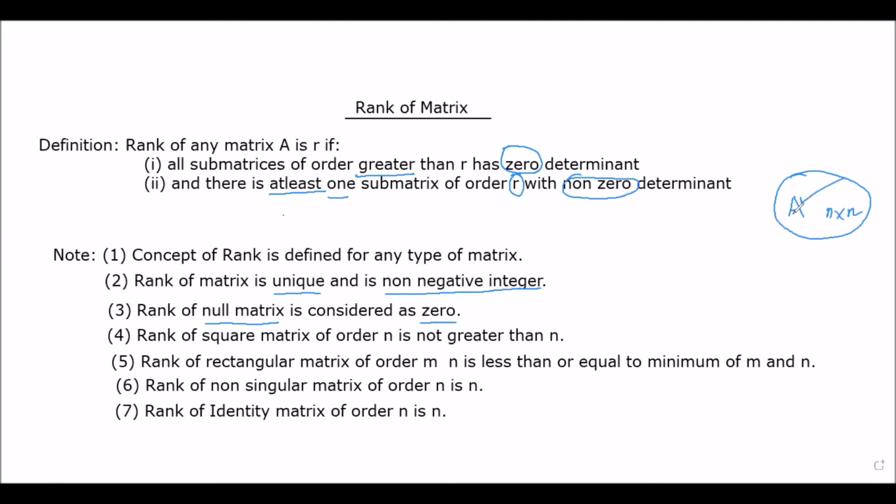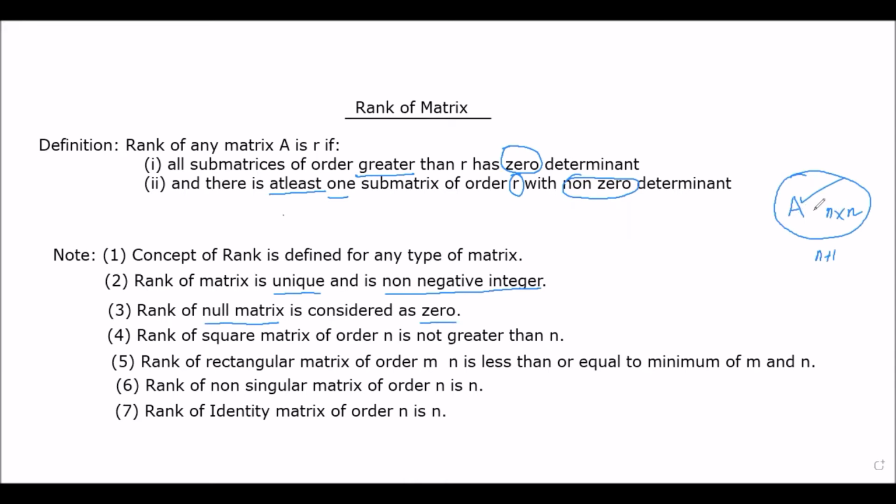So since we are starting here with a submatrix of order n, as there is no possibility for any submatrix in this matrix of order n plus 1, the maximum value which the rank can have is n. If we are getting any submatrix of order n in this A with non-zero determinant, the rank will be n.